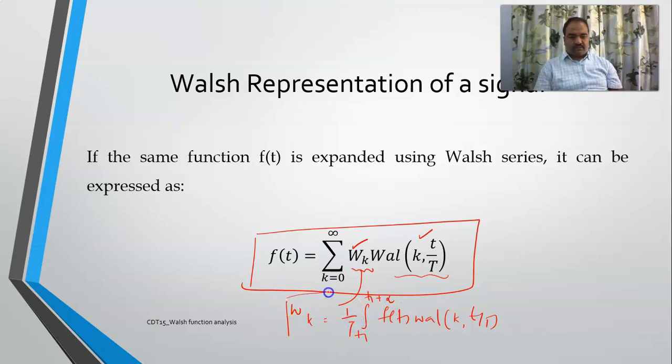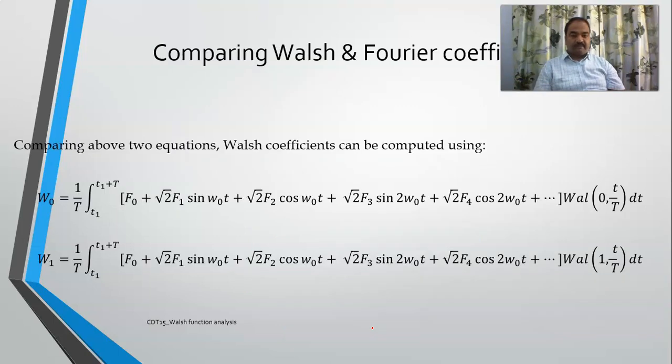This is the representation of the Walsh coefficient, where f of t is your term. Now, if you represent f of t in terms of a Fourier series, then you can determine the relation between the Walsh coefficients and the Fourier coefficients. This is what I have done here. See, the same expression: Wk is equal to 1 by T integral from t1 to t1 plus capital T of f of t times Walsh k of t by T dt. So this is the Walsh coefficient for the kth coefficient.